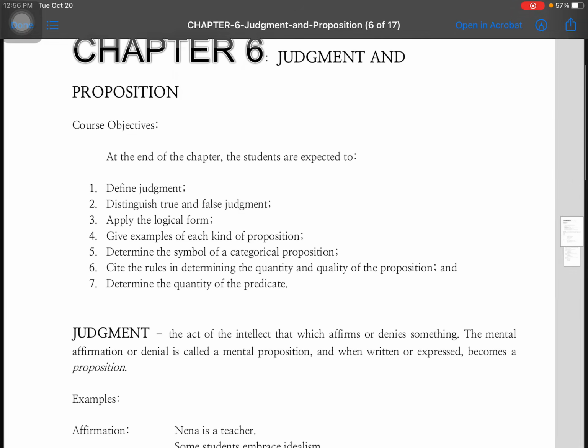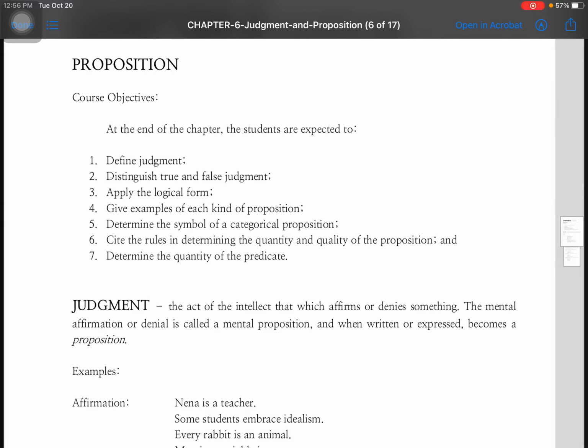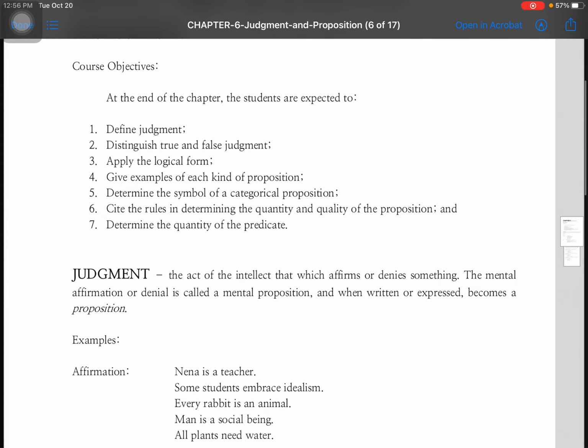So let me just read to you the course objectives. At the end of the chapter, the students are expected to 1. Define judgment. 2. Distinguish true and false judgment. 3. Apply the logical form. 4. Give examples of each kind of proposition. 5. Determine the symbol of a categorical proposition. 6. Cite the rules in determining the quantity and quality of the proposition. And 7. Determine the quantity of the predicate.